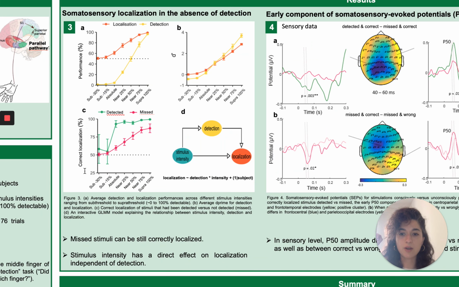Here, you see the correct localization performance for detected and missed trials in the experiments across increasing stimulus intensities, from subthreshold, which was almost never perceived, to suprathreshold intensities. And we found that correct localization of missed trials was possible in this experiment. This was significantly above chance level.